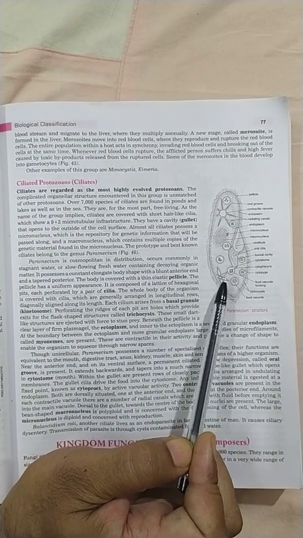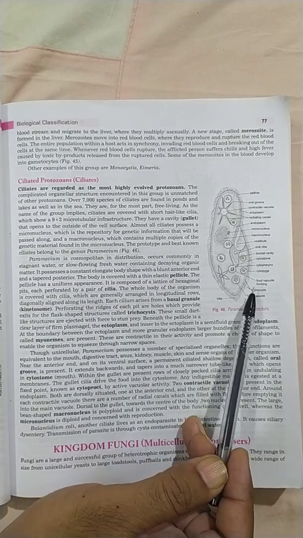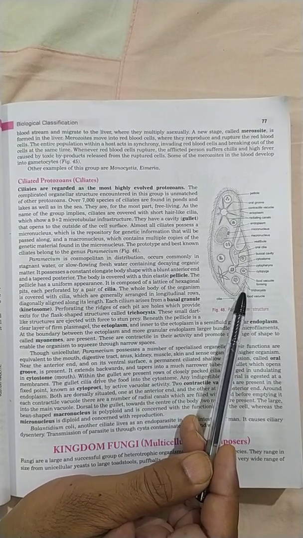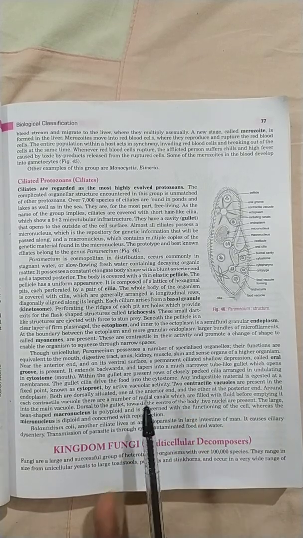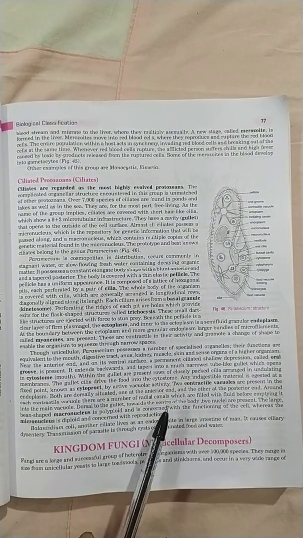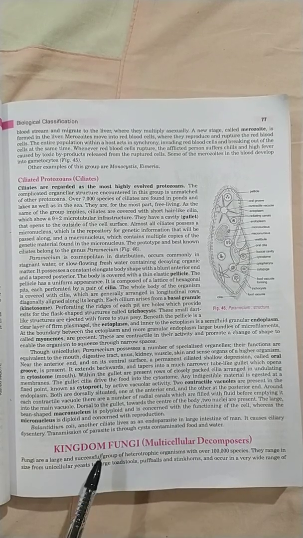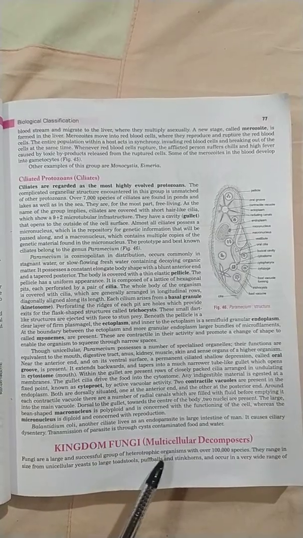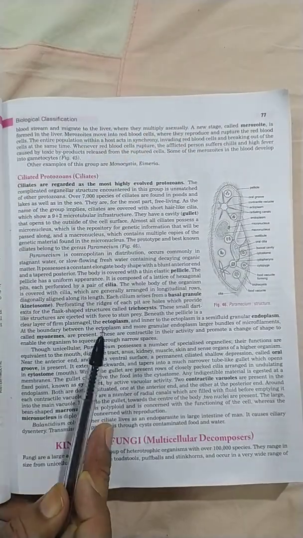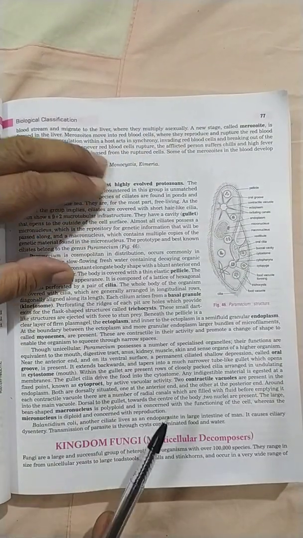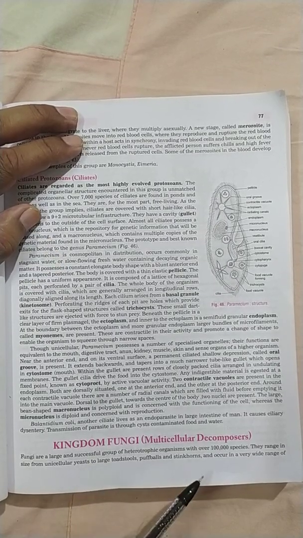So children, we have completed the study of various protozoans. We have completed the ciliated protozoans here. So children, from here onwards we will go on to the next study of kingdom fungi. Although it's not in your course, we will do a run through this kingdom fungi, so that children, you can have an idea of what is there in this.